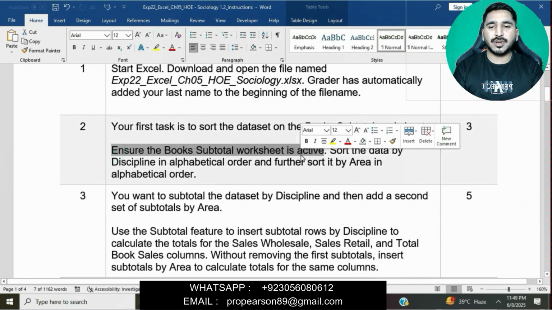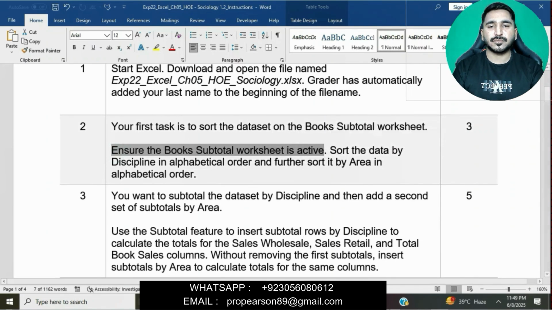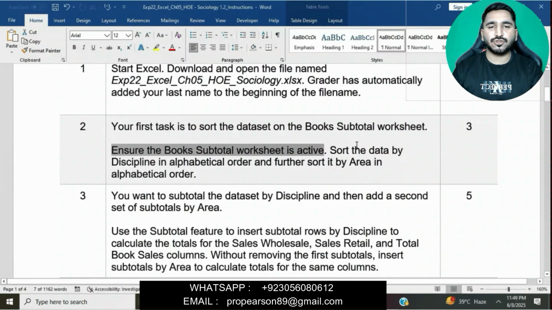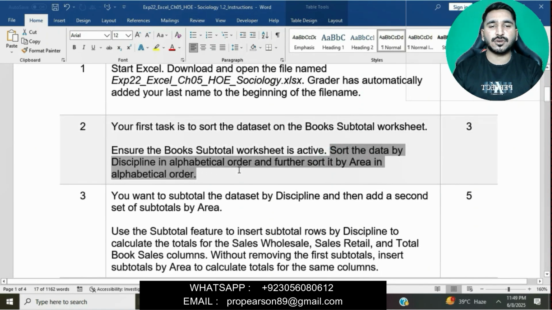Sort the data by discipline in alphabetical order and further sort it by area in alphabetical order. First we will ensure the Book Subtotal worksheet is active. Okay, the Book Subtotal worksheet is active, and then we will sort the data by discipline in alphabetical order and then further sort it by area in alphabetical order.